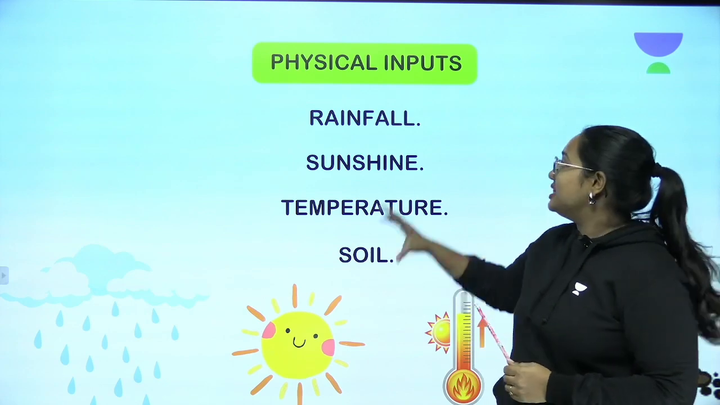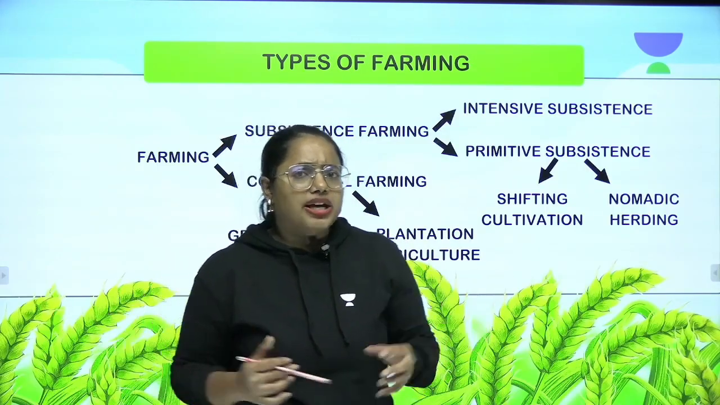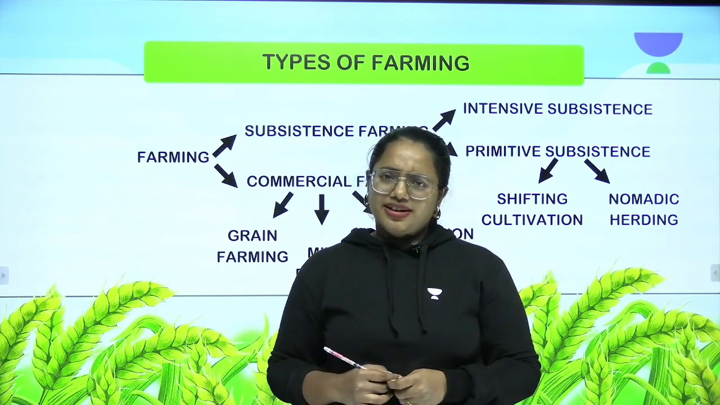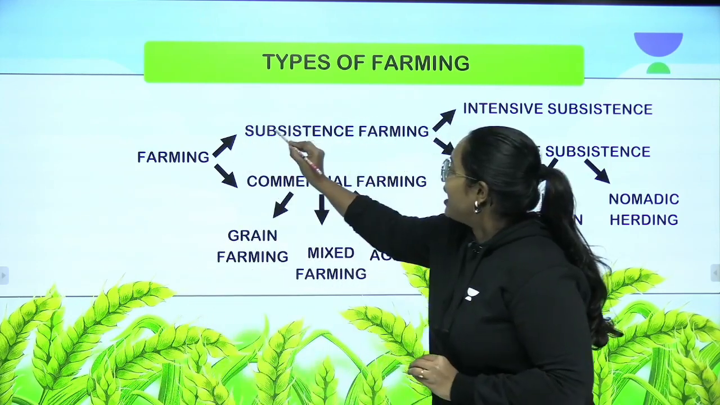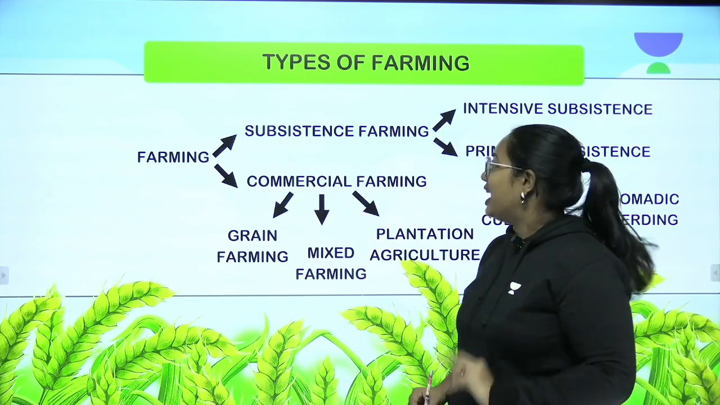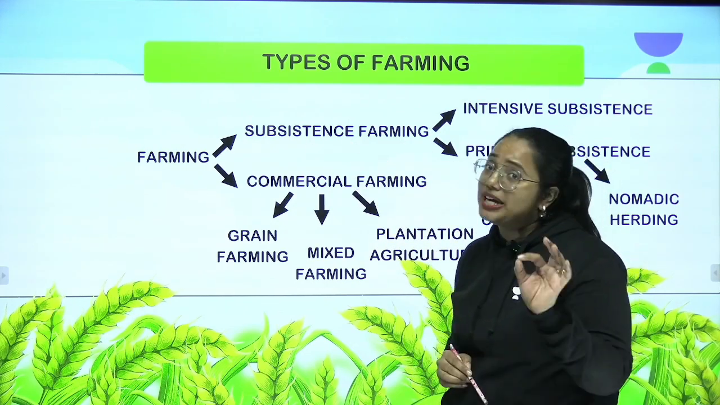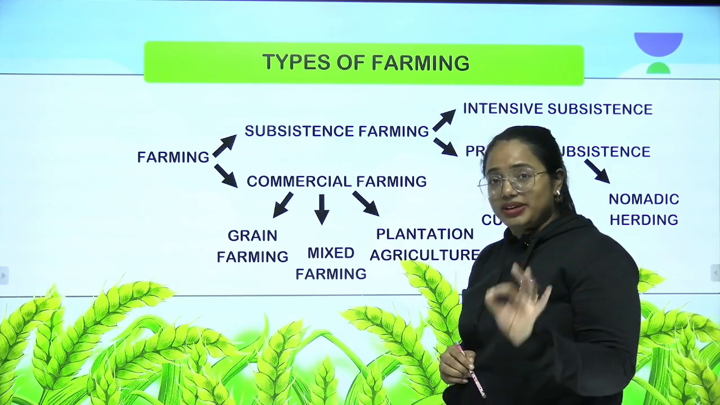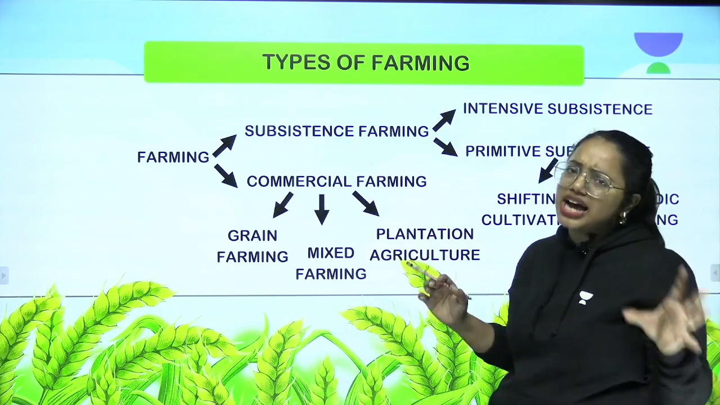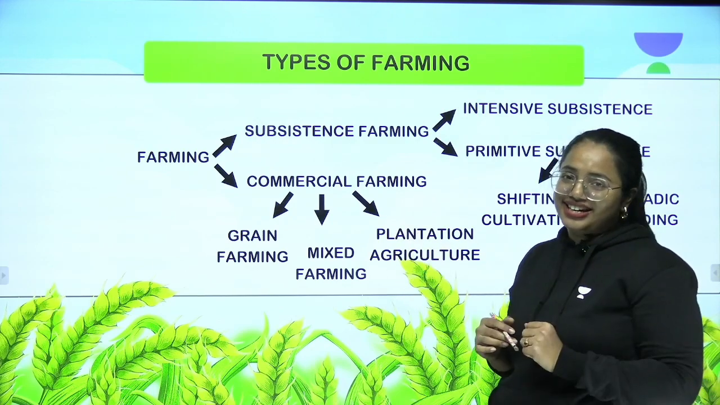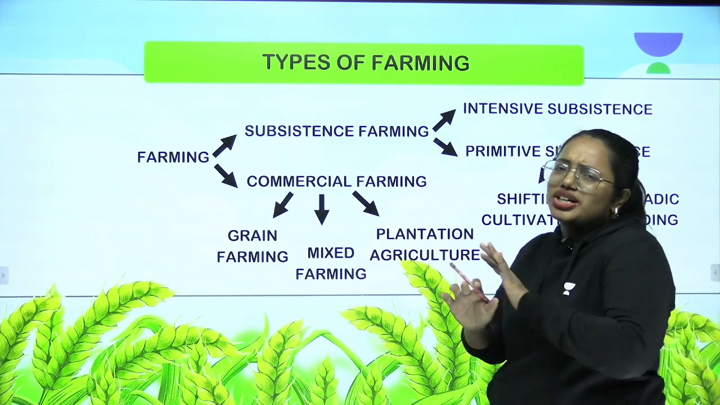Okay, so these are considered as physical inputs. But when you talk about farming, it has various types. What are the different types of farming? Let's learn that. Farming has been divided into two as subsistence farming and commercial farming. So please understand the terms really well because I am going to explain this one by one. So you must have a proper idea of it. So please listen carefully so that you can understand it really well.